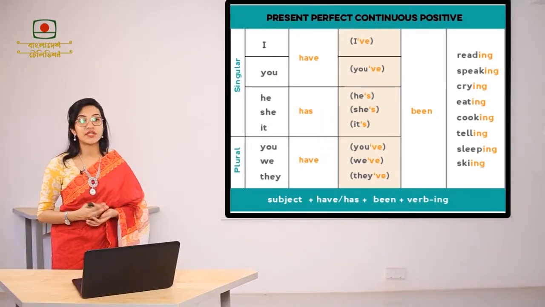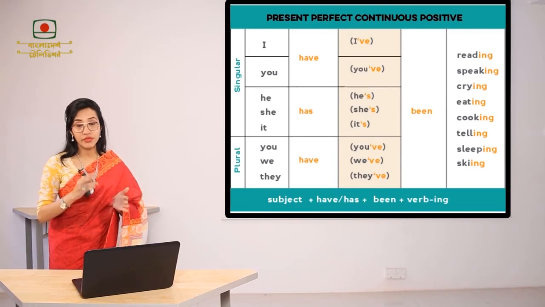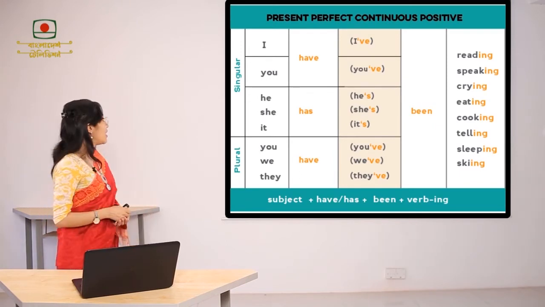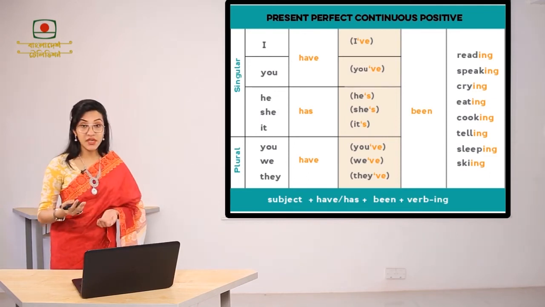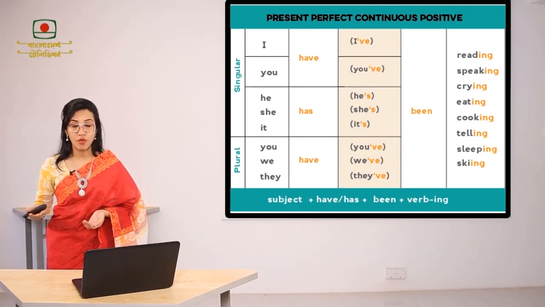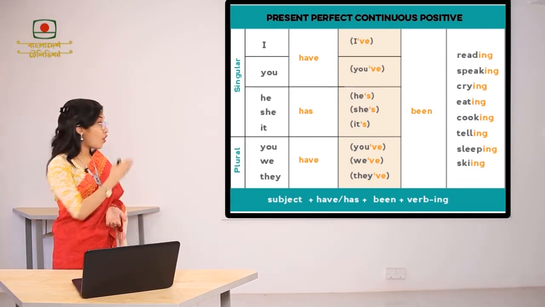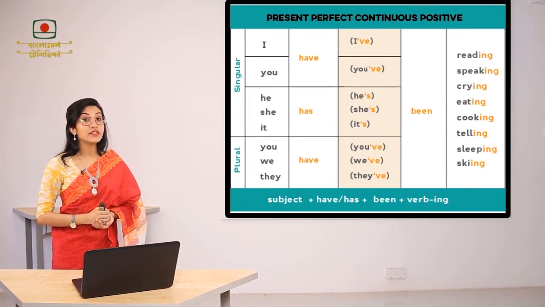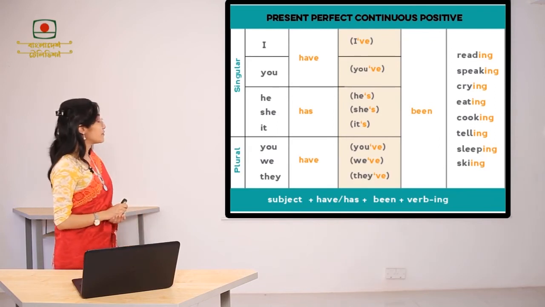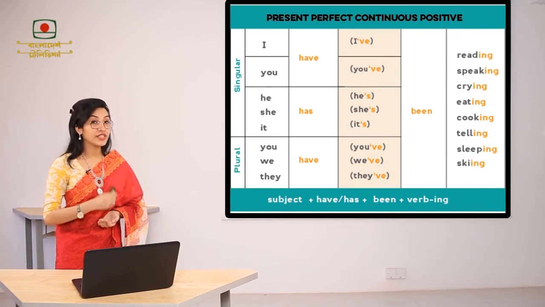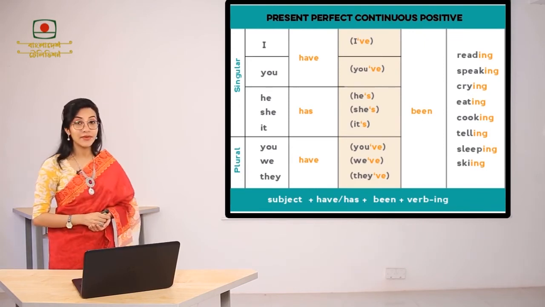Now if you want to use the time expression for a long time, we put that at the end of the sentence. We can say, I have been speaking for a long time over the phone. So what can we see in these structures? In all these cases, apart from third person singular number, we have used the verb have. Only in terms of third person singular number as he, she or it, we have used the verb has.